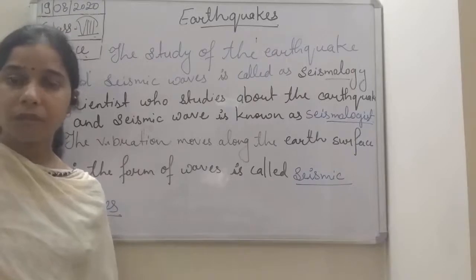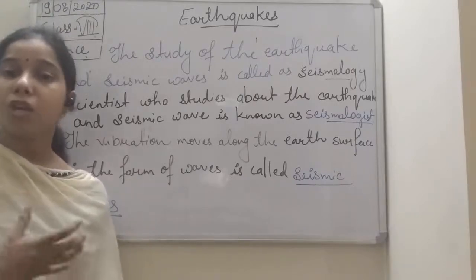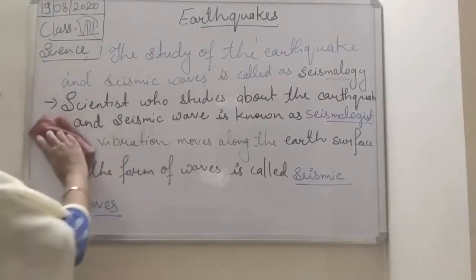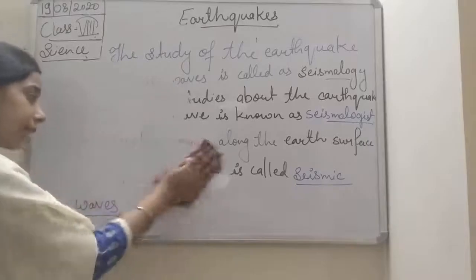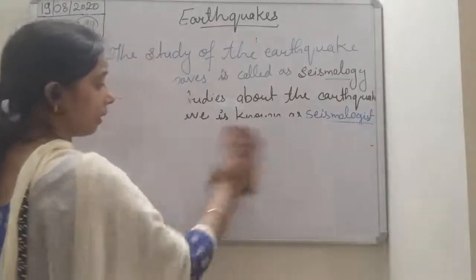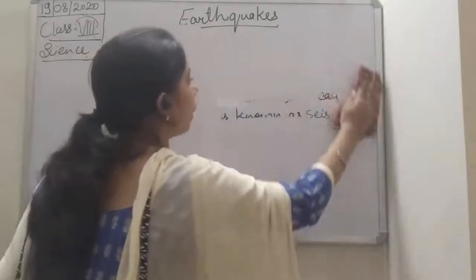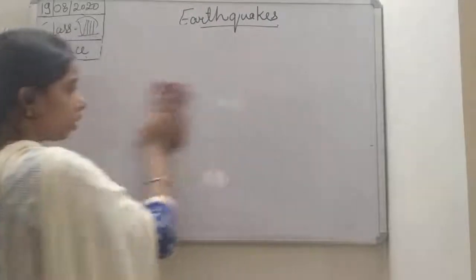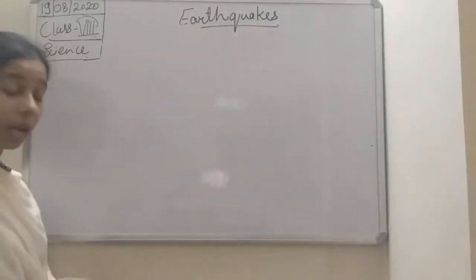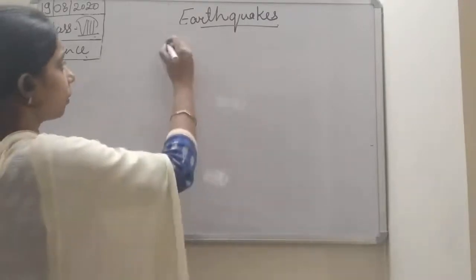So till now we have studied what is earthquake, what is seismic waves, and how the vibration causes the shape of the earth. Now when we talk about the earthquake students, it occurs inside the earth. Okay, so how does it occur inside the earth? Although we will discuss later about the causes of the earthquake also, but before that we should understand one thing student, and that is the structure of the earth.